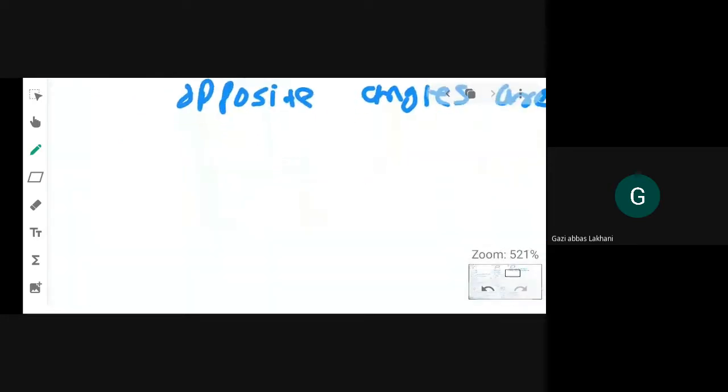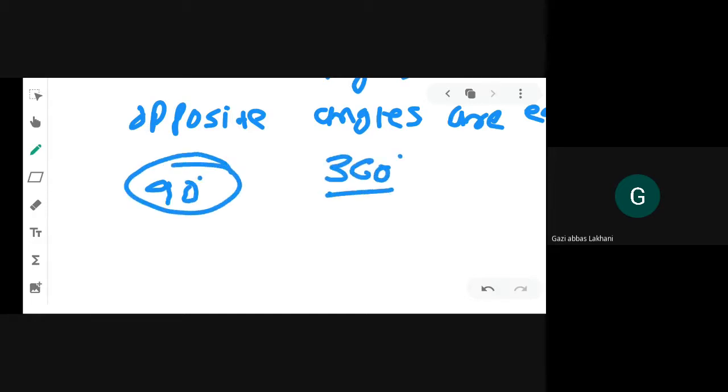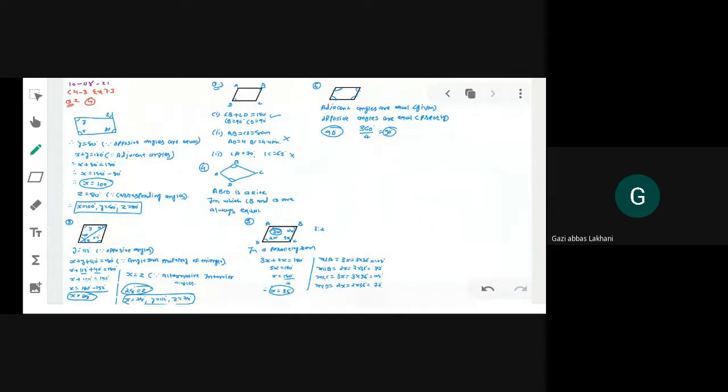And if all angles are equal, we know that the measure of each angle is 90 degree. Why? Because we know that the angle sum property of quadrilateral is 360 degree. Divided by, we have 4 angles, so we can say that it is 90 degree. Clear all of you? Write down question number 5 and 6 fast. Question number 5 here in second column and question number 6 here. Write down fast.